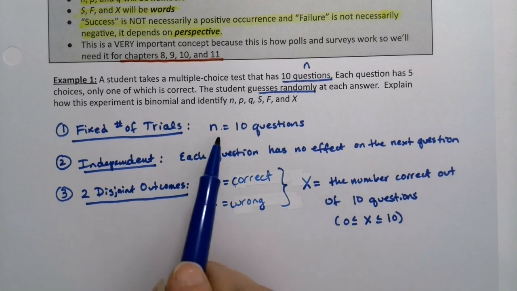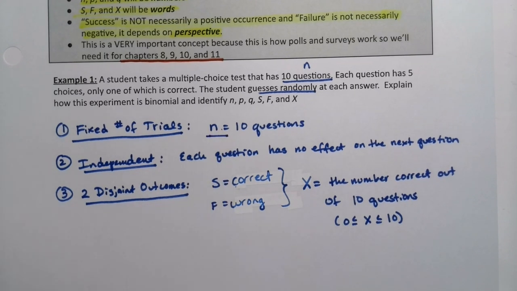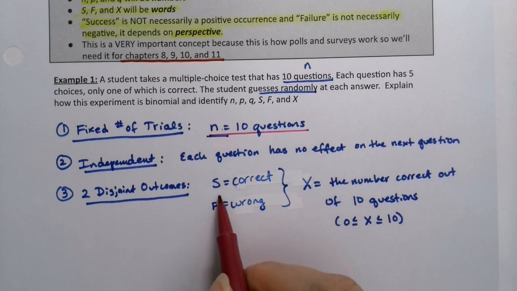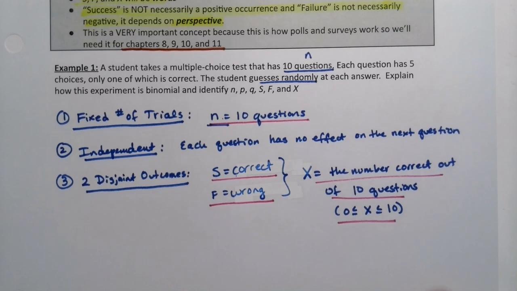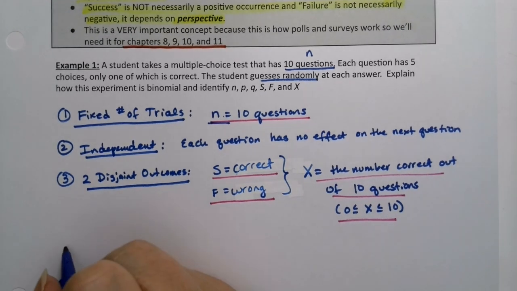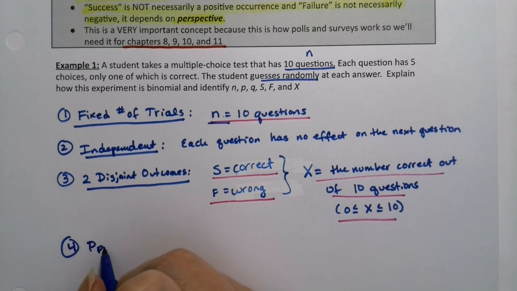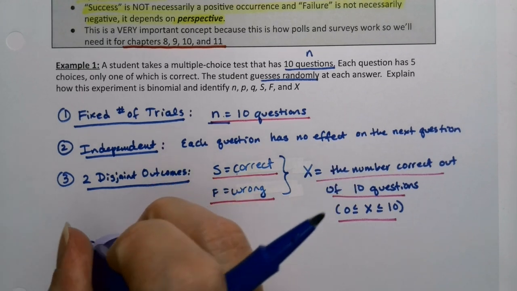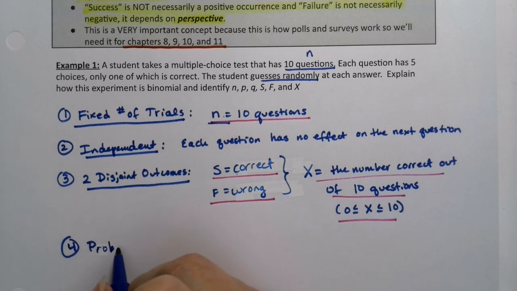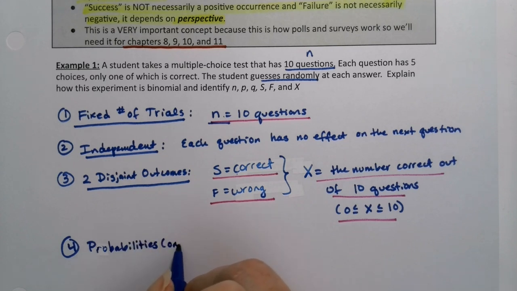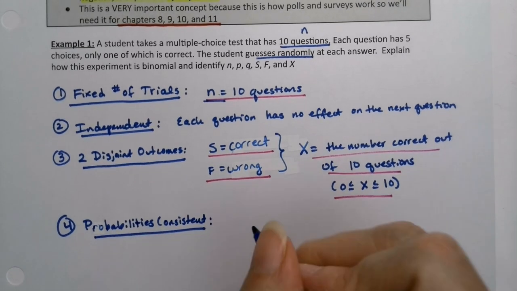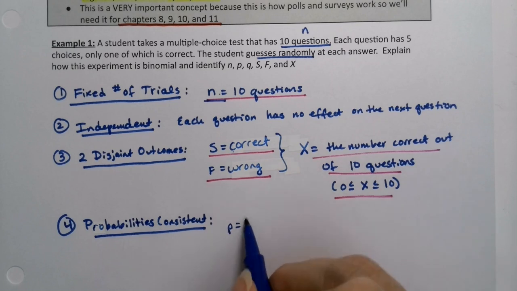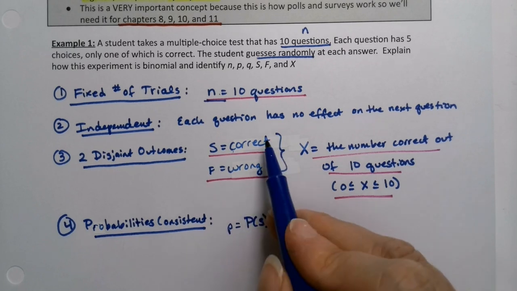All right, so we've got N right here. Actually, let me underline these in pink so you can see them. N's right there, S is right there, F is right there, X is all of this. All right, now last bit is the probability of success and failure. Are the probabilities of success and failure consistent? Does it stay the same from trial to trial? Well, since the student's randomly guessing, sure, right? So the probability of success is lowercase p. P is the probability of success, which is the probability of correct.